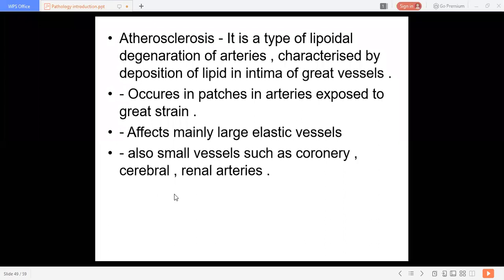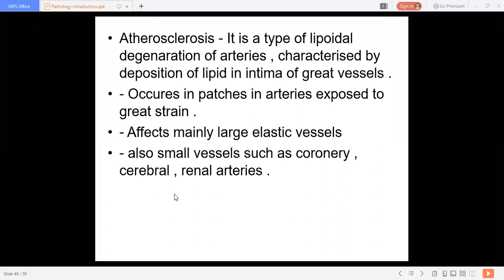There are 3 layers of the vessel. All of you know. What are the names of these 3 layers? Yes. Tunica intima, tunica media, tunica adventitia. So these lipids get deposited in the tunica intima.